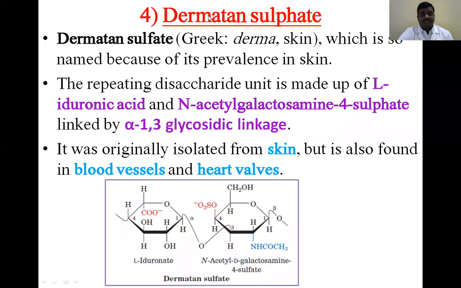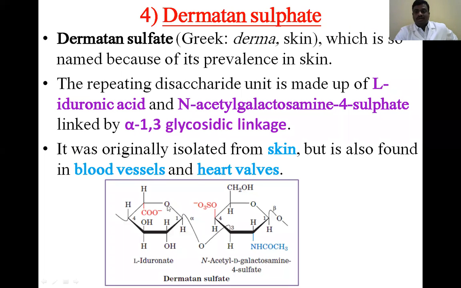Next one is dermatan sulfate. In the name itself it is mentioned, it is mostly present in the derma, the skin. What does it contain? L-iduronic acid combined with N-acetyl galactosamine 4 sulfate by an alpha 1,4 glycosidic linkage.